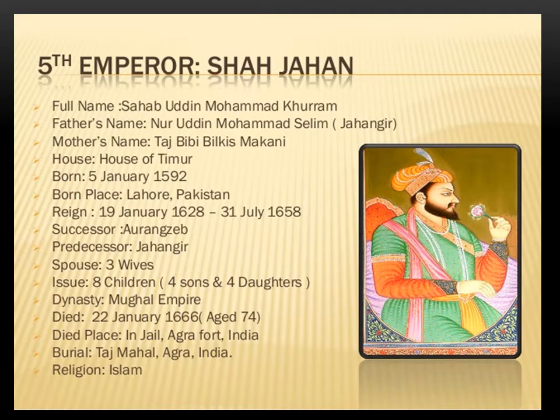Shah Jahan also tried to extend the empire in campaigns against the Persians and in modern day Uzbekistan, but his wars were costly and ineffective. He did, however, defeat the Portuguese after they tried to forcefully convert Muslim girls to Christianity.